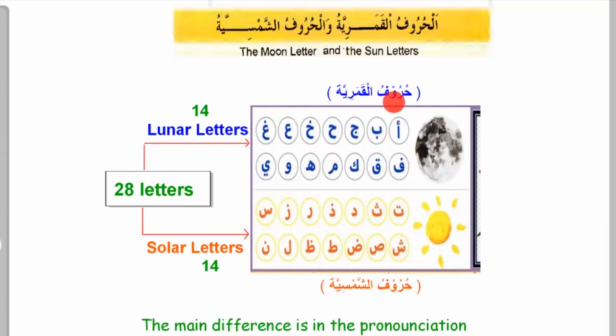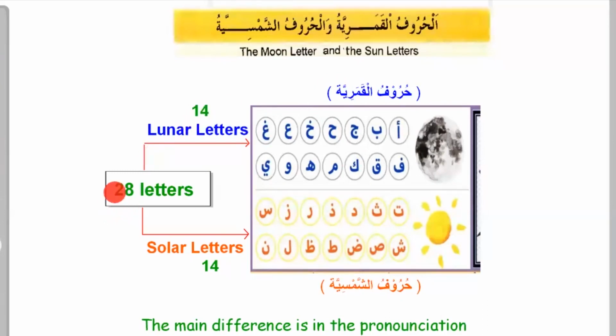Huruf is the plural of harf. Harf means a letter, and the plural is huruf, letters. Qamariya, you can remember Cameroon, the moon, right? So huruf al-Qamariya are the letters of the moon, what we call the moon letters. And huruf al-Shamsiya are the letters of the sun, since shamsun is the sun. As we go further, we'll see why they are called so.